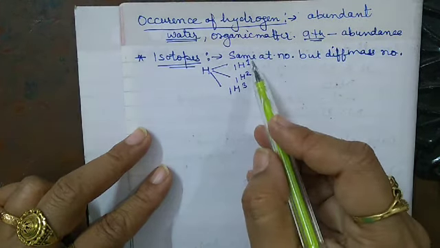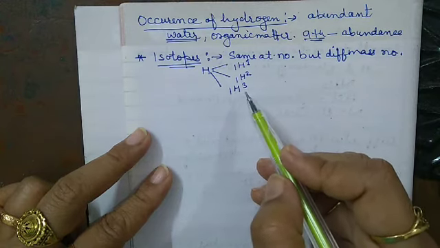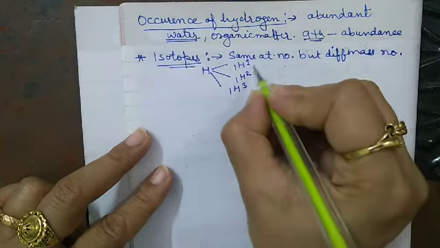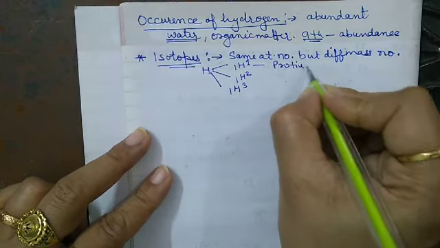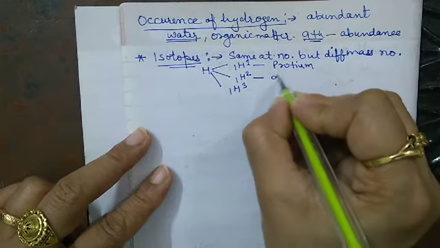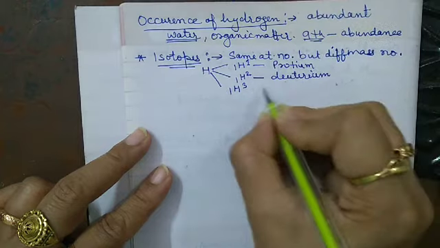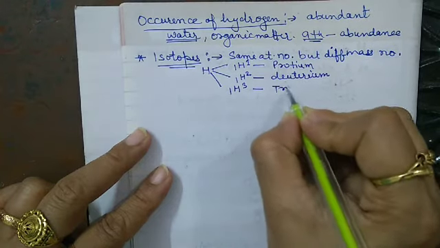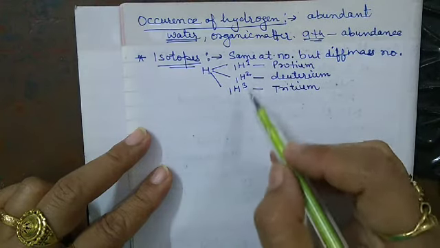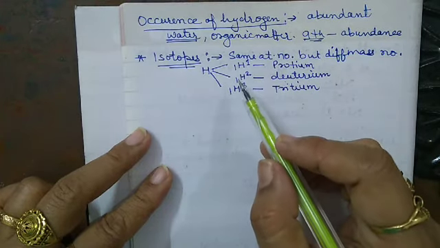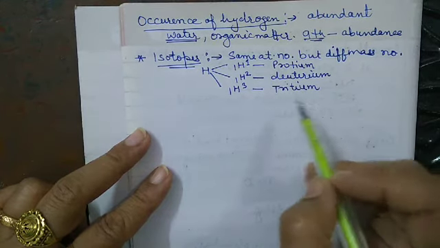They are called protium, deuterium and tritium. So these are the three important isotopes of hydrogen: protium, deuterium and tritium.